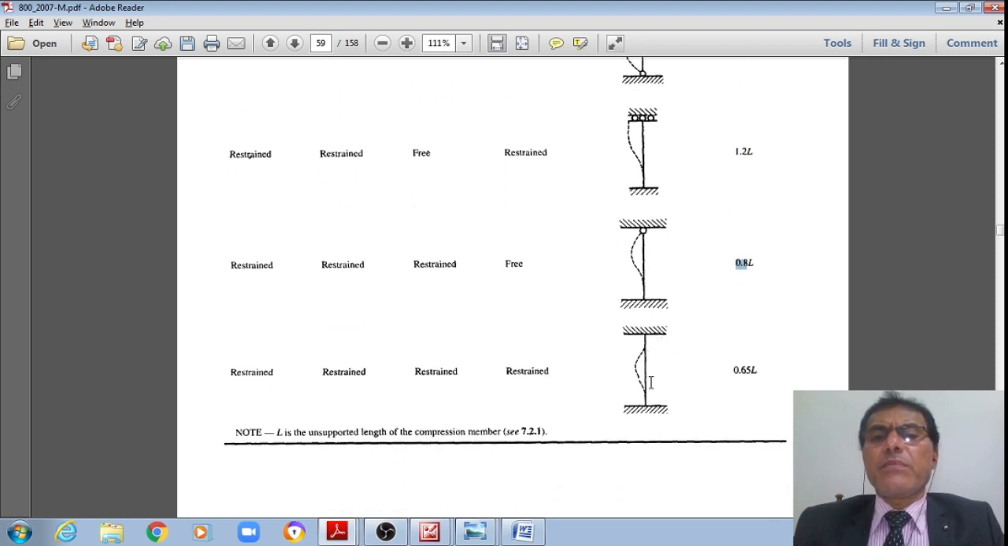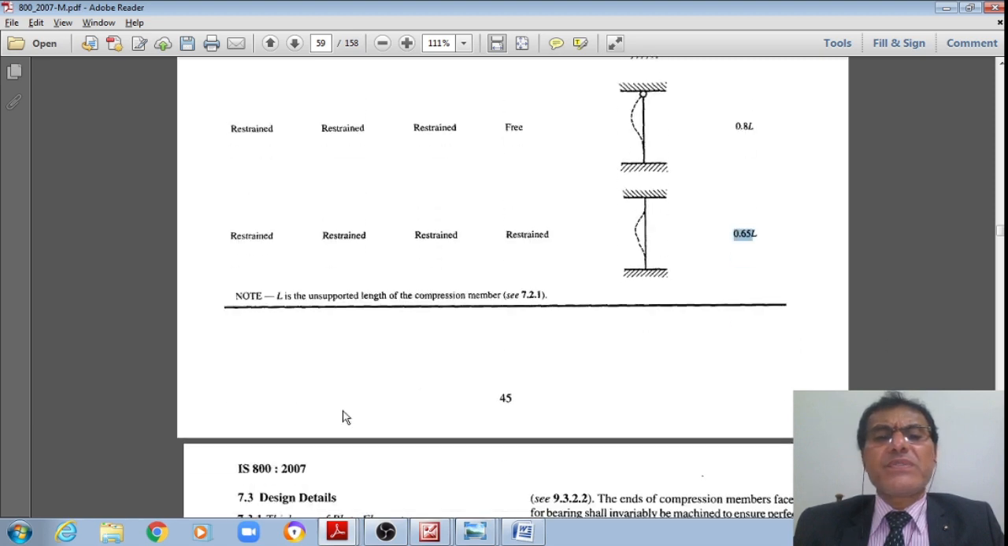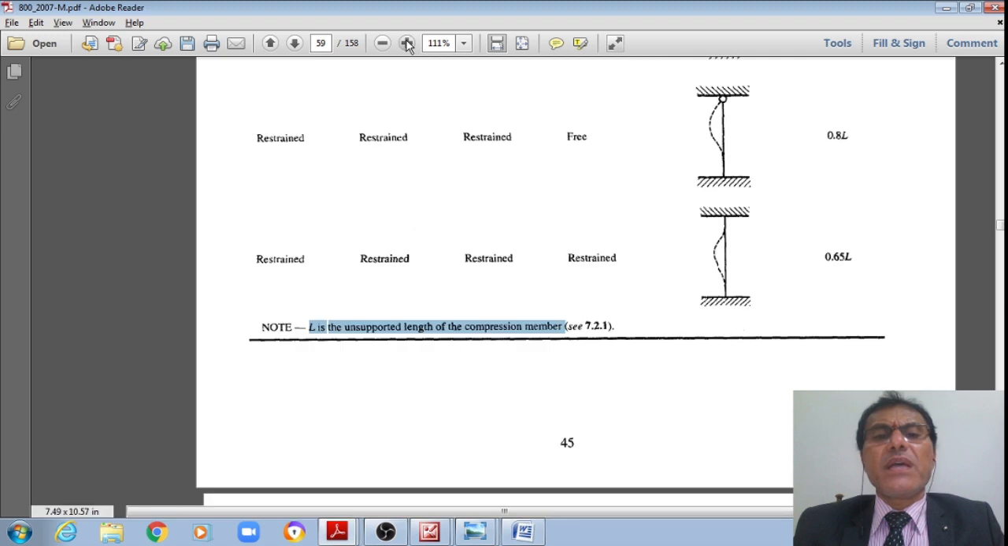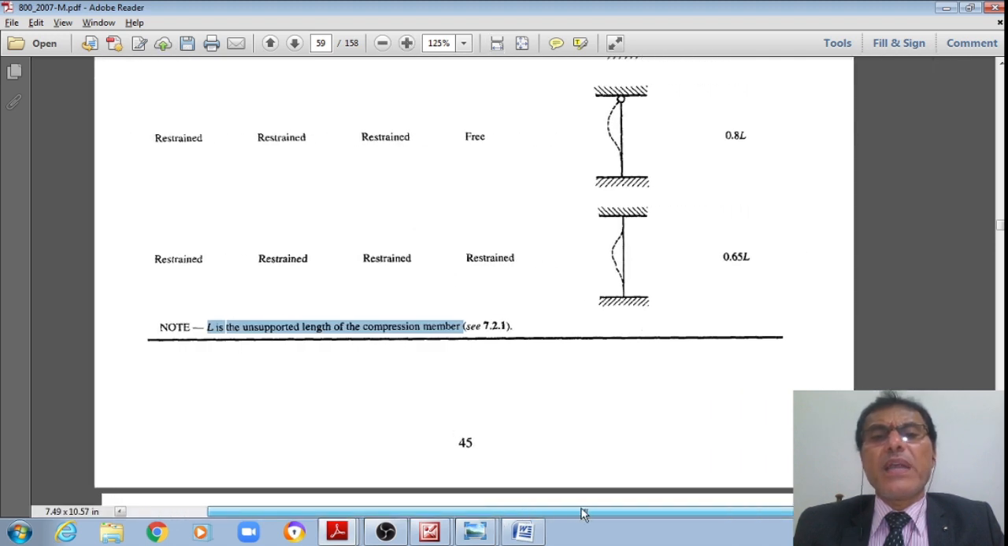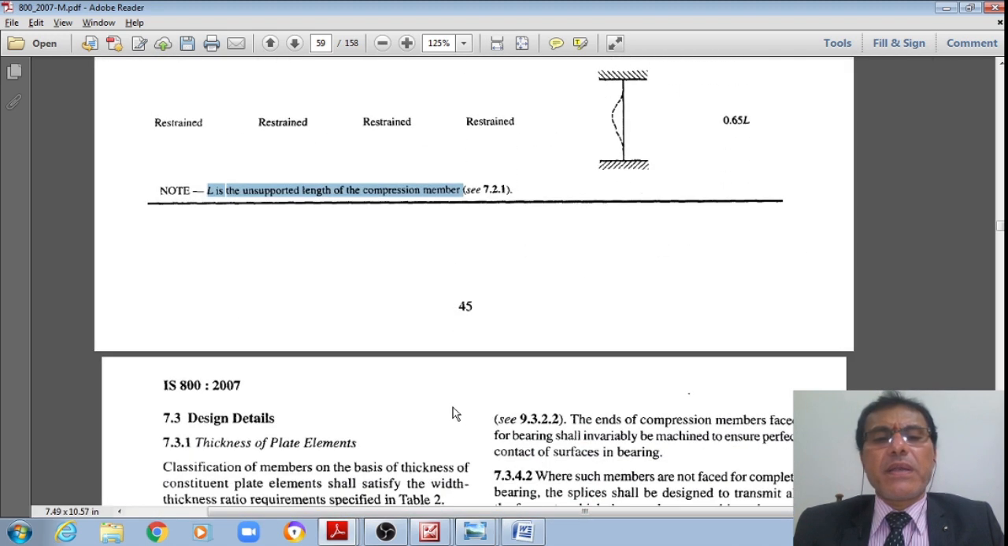Now we can see that both ends are fixed. Therefore, neither translation nor rotation is permissible, in which case the effective length factor is equal to 0.65, where L is the unsupported length of the compression member.